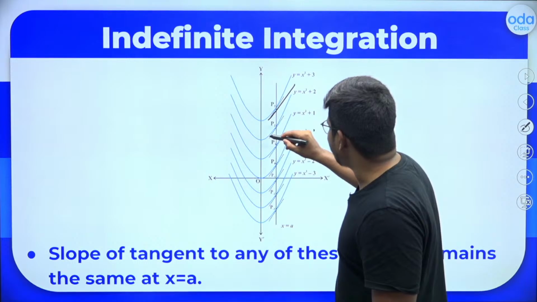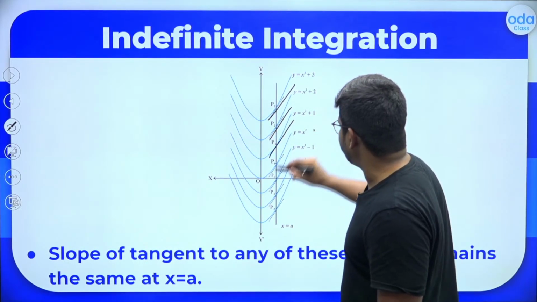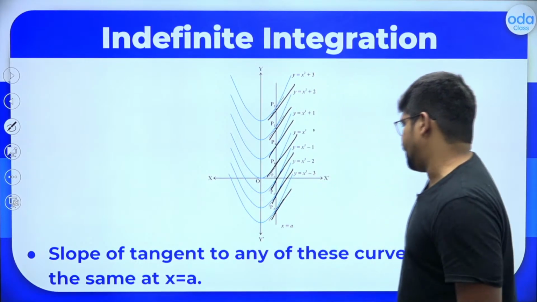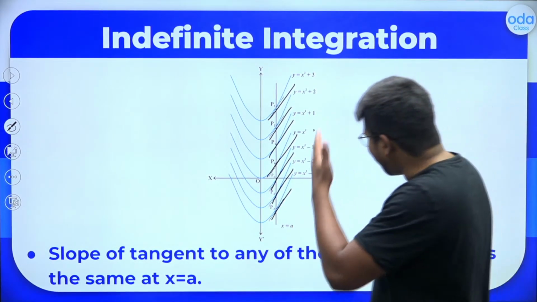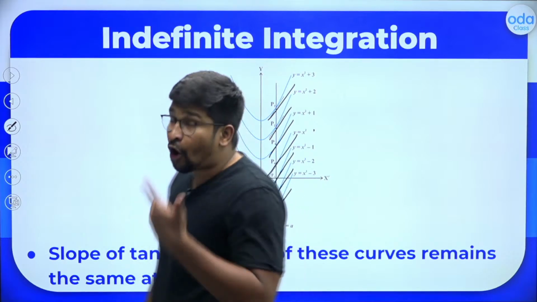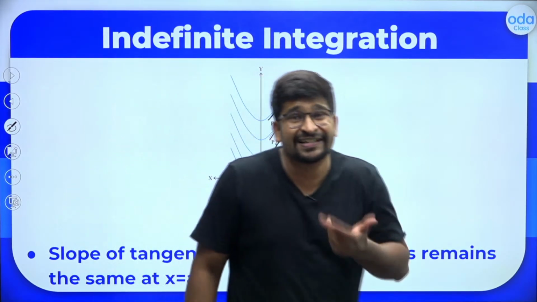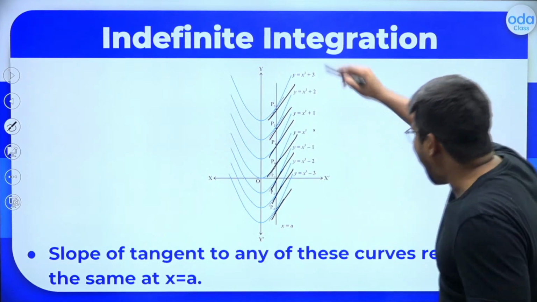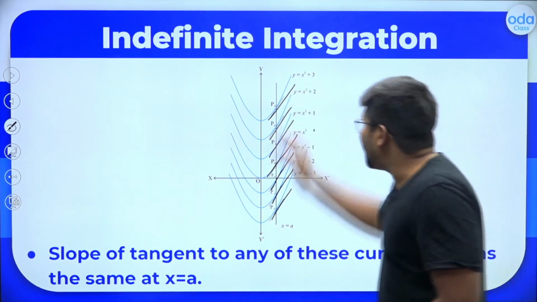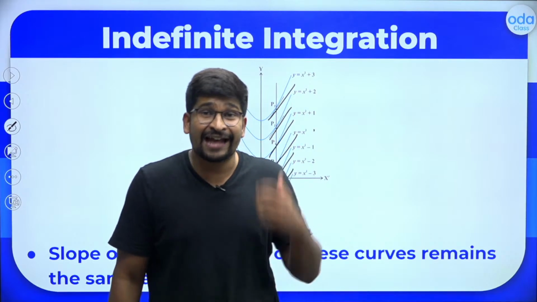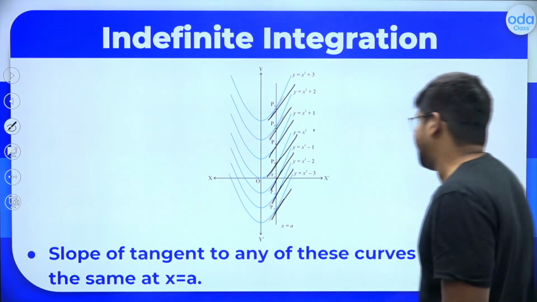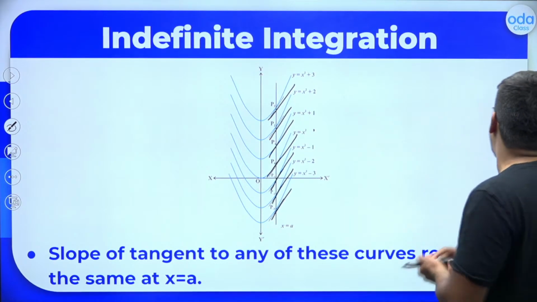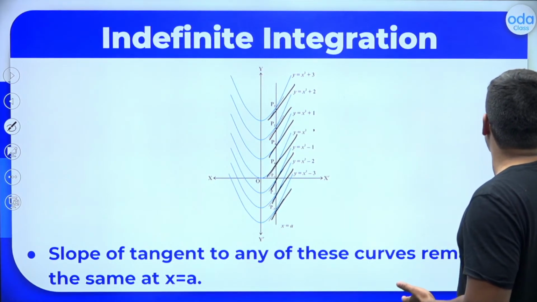So now at x is equal to a, if you start drawing the tangents like this, if you draw the tangent here, here, what is actually happening? Their derivative is same, or the slope of the tangent. Differentiation actual meaning is slope of tangent. So the slope of tangent at x is equal to a will remain the same. That is the actual geometric meaning of indefinite integration. Slope of tangent to any of these curves will remain the same at x is equal to a. Very important point here.